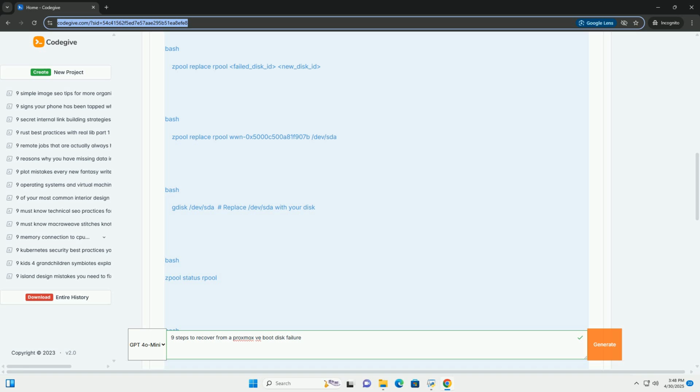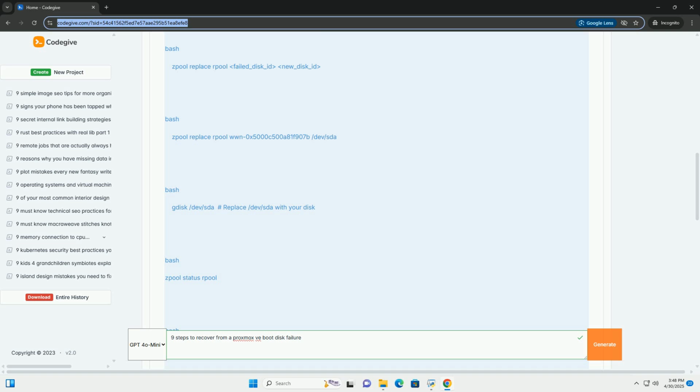Replace new_disk_ID with the device name of the replacement disk, for example /dev/sda or /dev/nvme0n1. This command tells ZFS to replace the failed disk identified as wwn-0x5000C581F907B with the new disk /dev/sda. ZFS will start resilvering, copying data from the remaining healthy disks to the new disk.